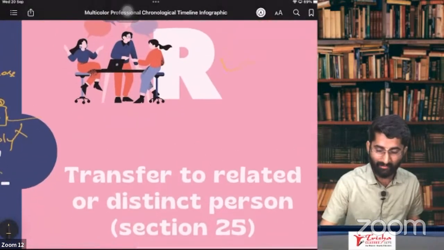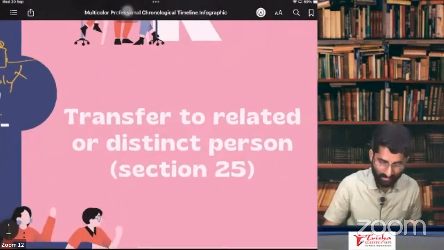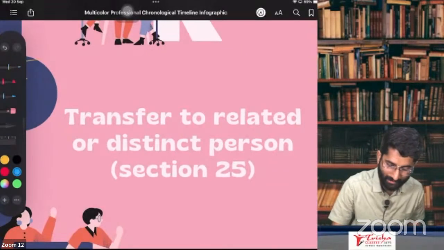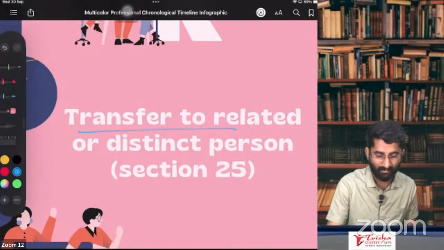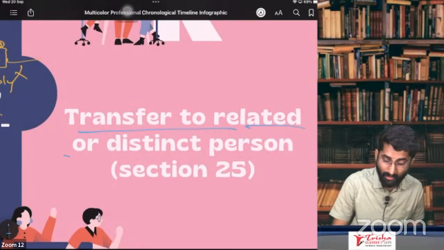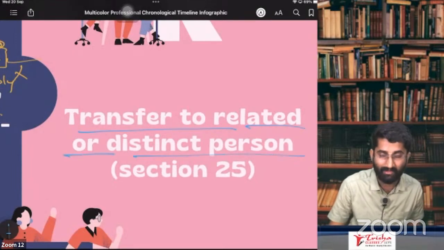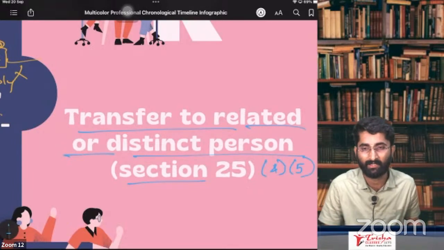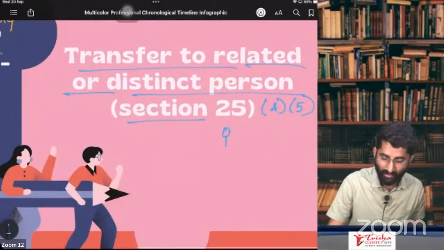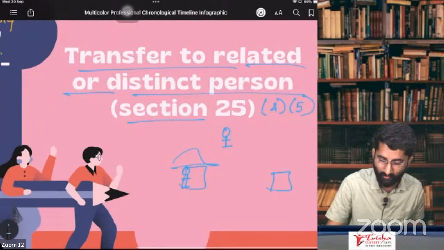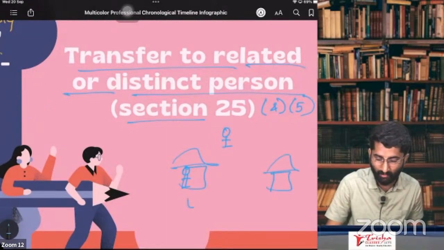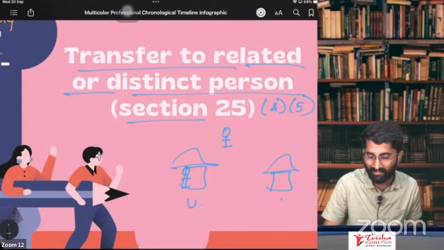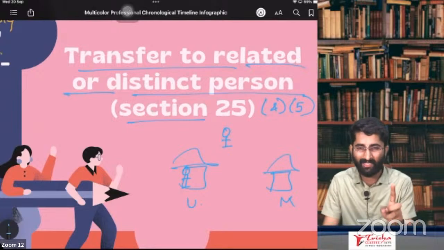Next one is R. Related person. So here, transfer or disposal of the asset, transfer to a related or distinct person as per section 25, subsection 4 and subsection 5. First, we will discuss who is a distinct person. See, there is one person who is having two branches. One branch is in Udupi, the other branch is in Mangalore. So two branches are there, sir.